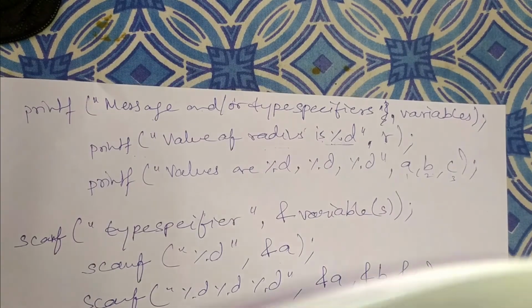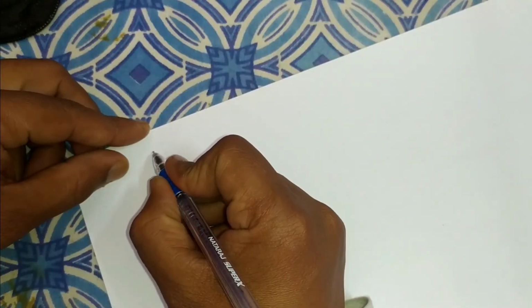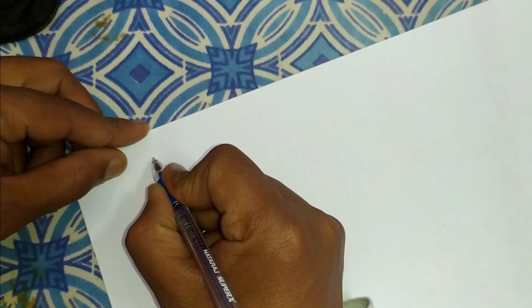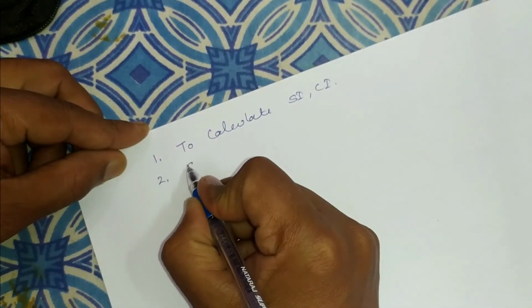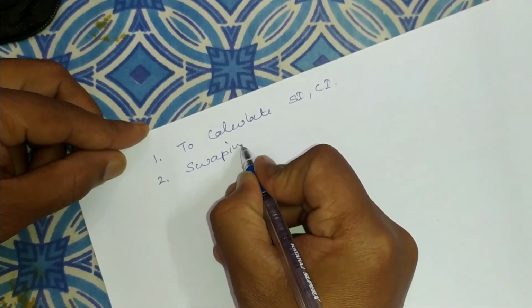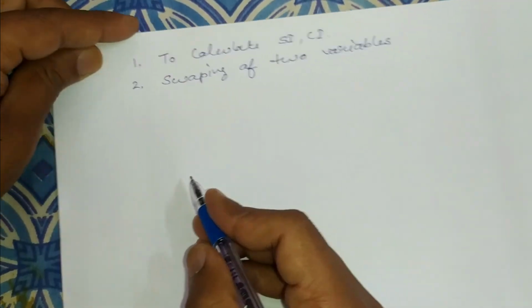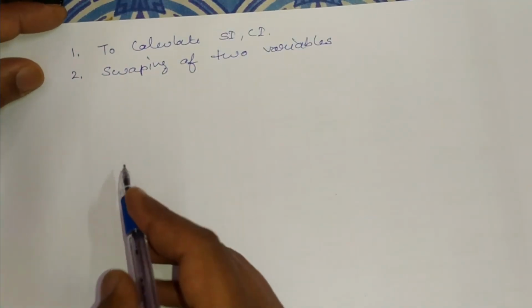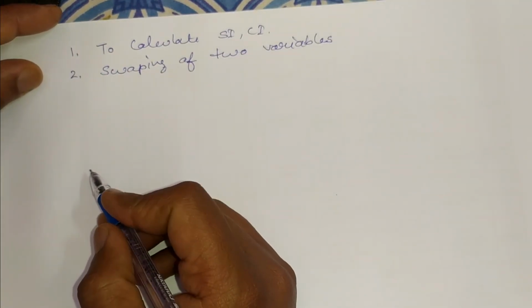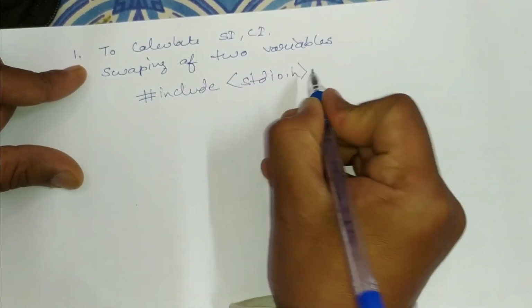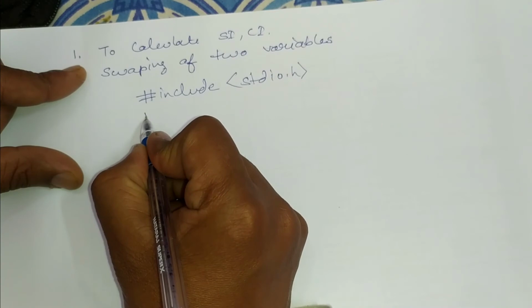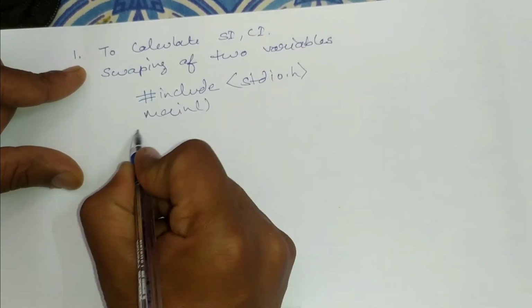If you have practiced these two things, now we can do a few more programs like this. As an exercise, you have to calculate simple interest and compound interest. Second, swapping of two variables. This we will discuss here. If you have to write a program in which you swap the values of two variables, hash include whatever header files you want to. Here we need only the standard input output file, and the main function.